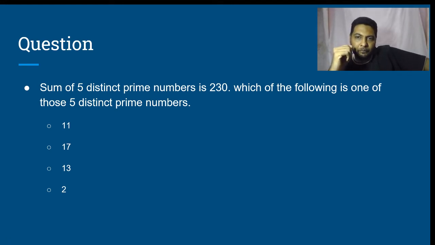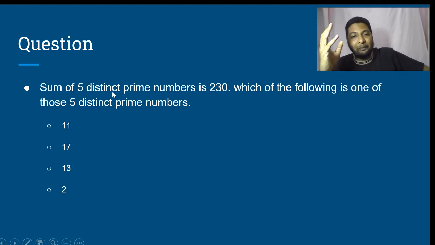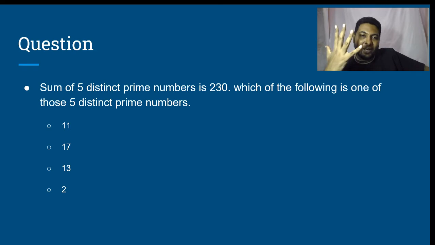If sum of 5 numbers is giving me an even number, then one way to achieve that is to have all the 5 as even. But that is not possible because the 5 numbers are distinct primes. If I take 5 even primes, it is not possible for me to make them distinct because there is only one even prime number, which is 2. So, 5 even numbers is not possible.